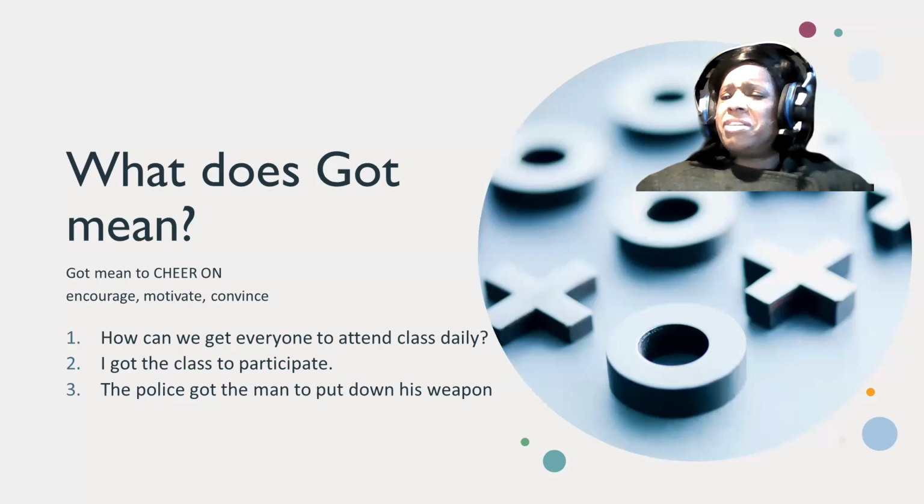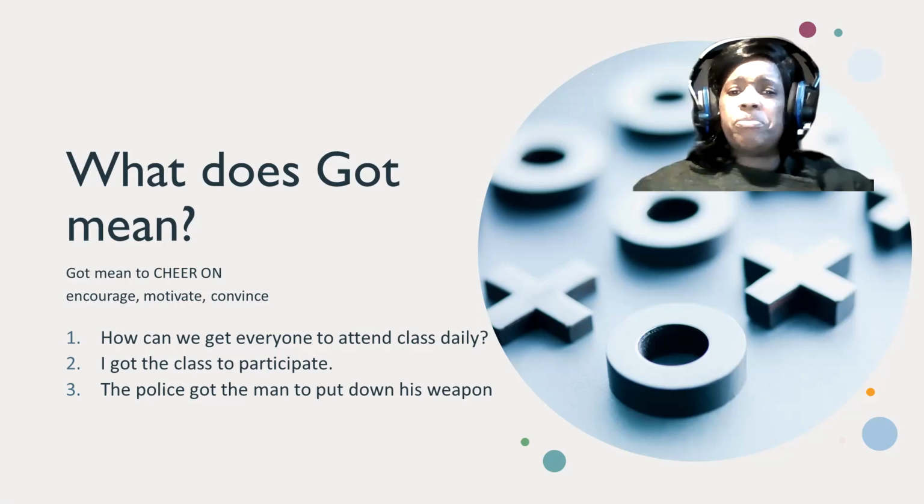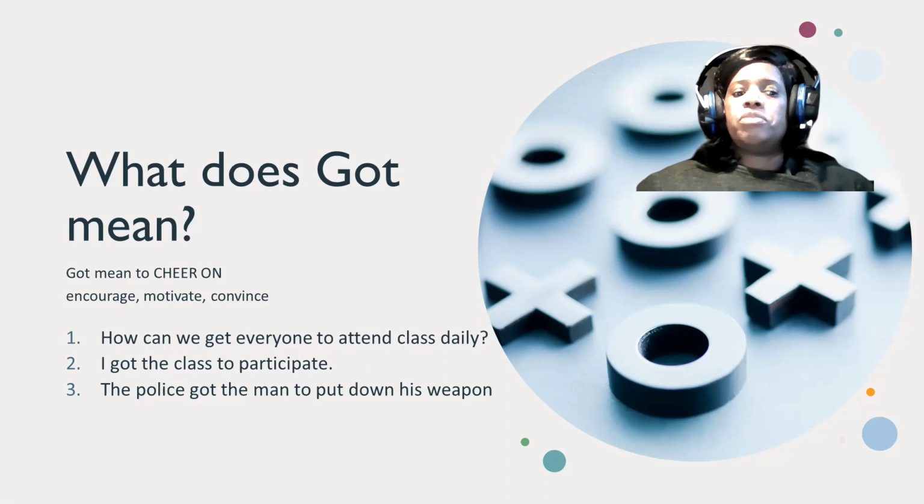Teacher Dean's question is, how can I get the class to come on Zoom daily? How can I get the class to attend class daily in person? I don't know. Then I may call, text, or send an email. So when I see that everyone is in class, I can say, I got the class to participate. Yay! I got it done. Right? So I got the class to participate.